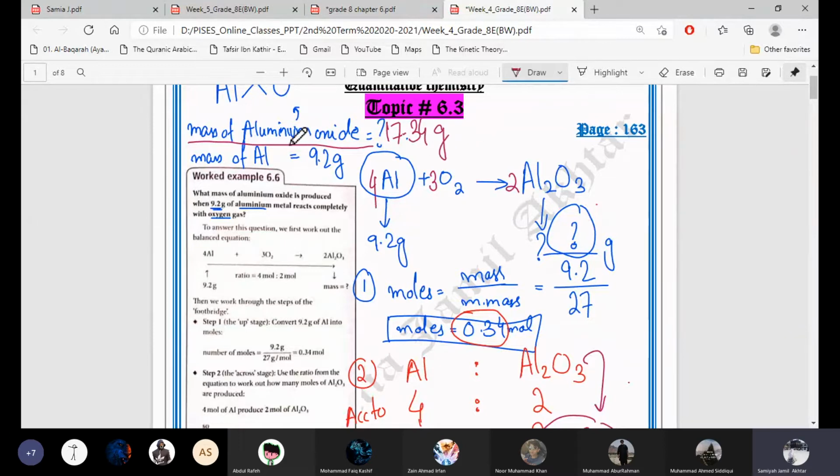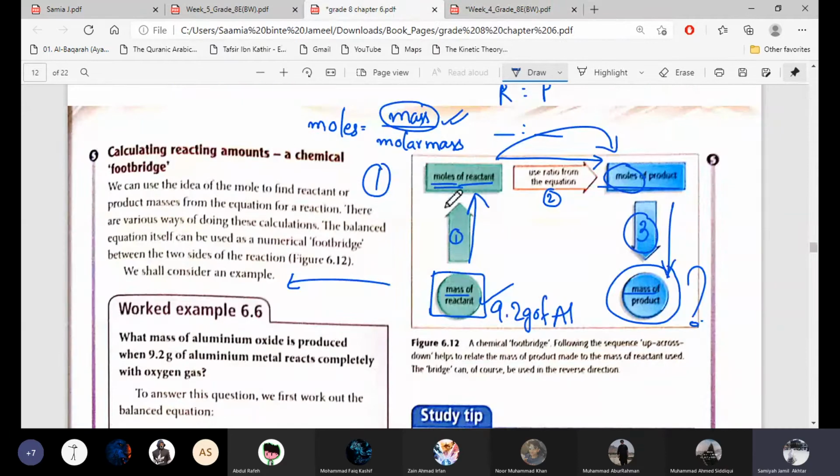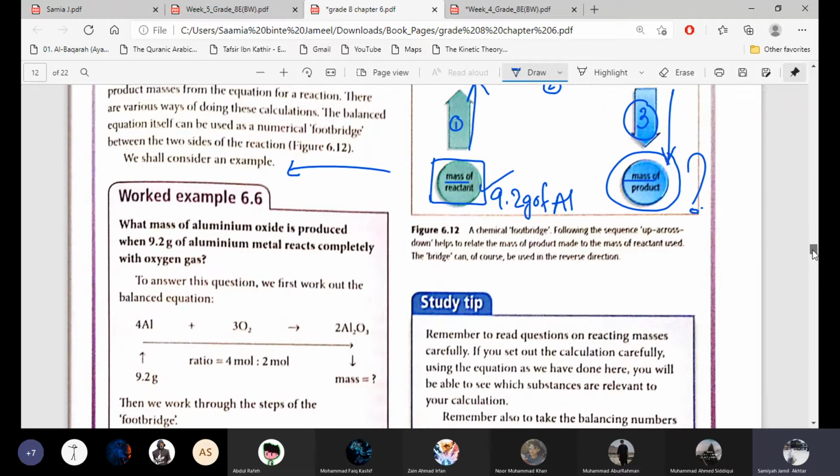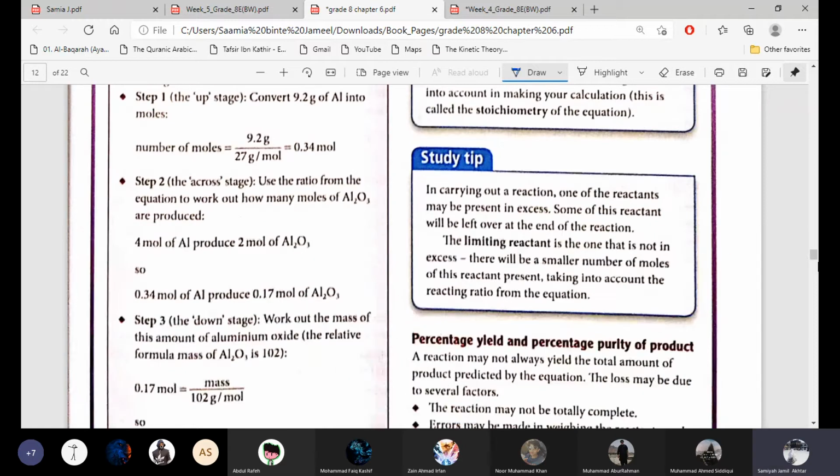Okay, so to find the mass of aluminum, one mass is given to us and we have to find the second mass, the mass of the other thing. To find it, we have to follow these three steps, the footbridge. Please learn this. From the mass of the reactant, find the moles of the reactant. From the moles of the reactant, find the moles of the product. And from the product moles, find the mass of the product. So this is the first footbridge. Okay, it's the same example.